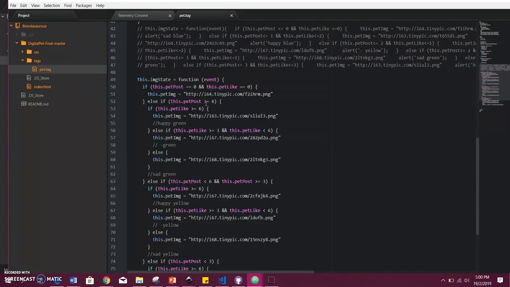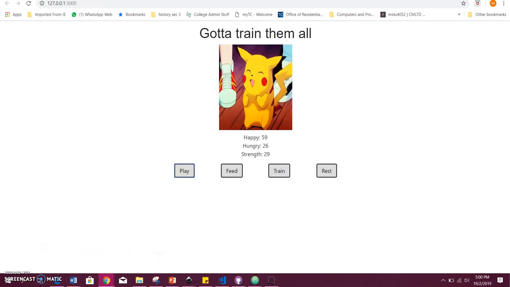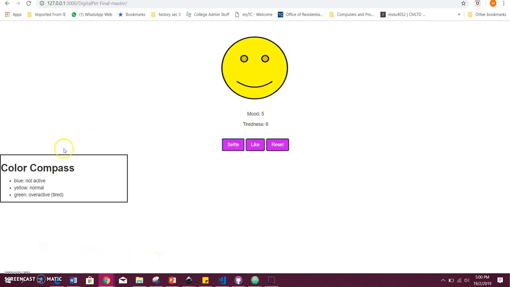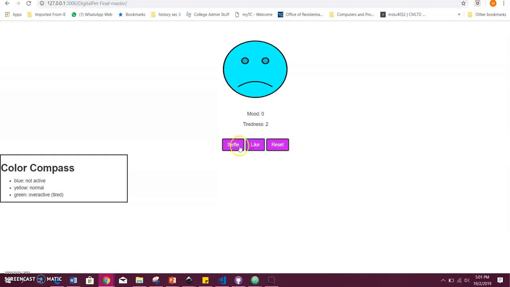We also realized that button labels might not be the most intuitive, which we recognize as poor design on our part, so we added a little clarification for the user to refer to. As you can see here, on reset, it's in its natural state. But once you post more selfies, then it turns blue, and the more selfies you post, the color of your face changes, as you can see, from yellow to green. And based on how many likes the pet gets, the pet changes facial expressions, as you can see right here, to happy.